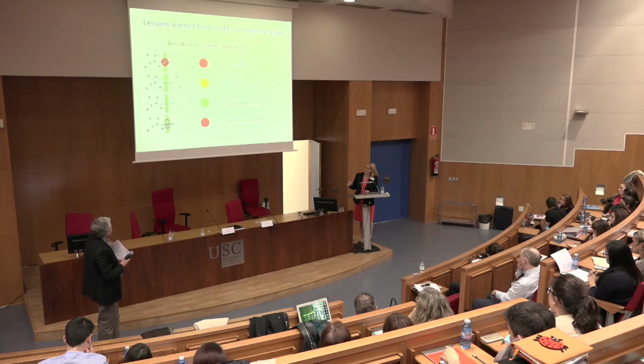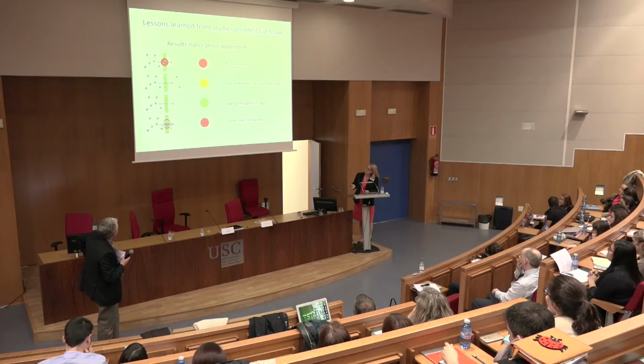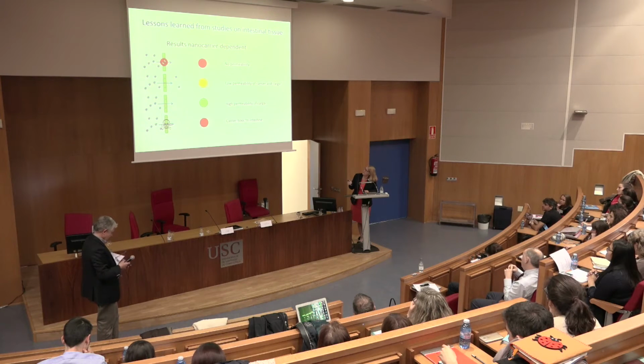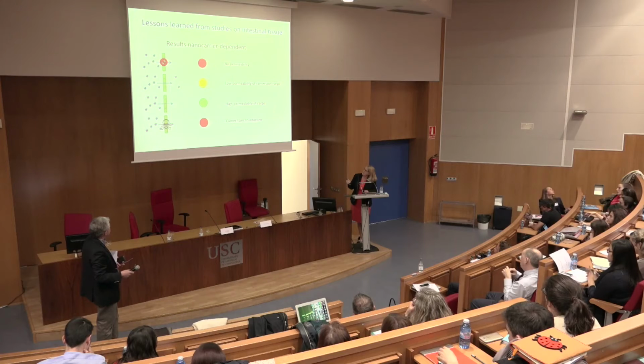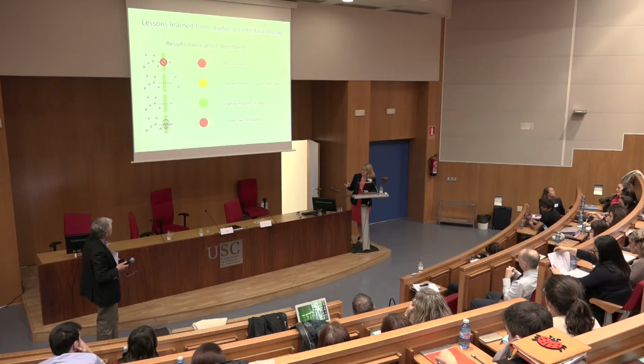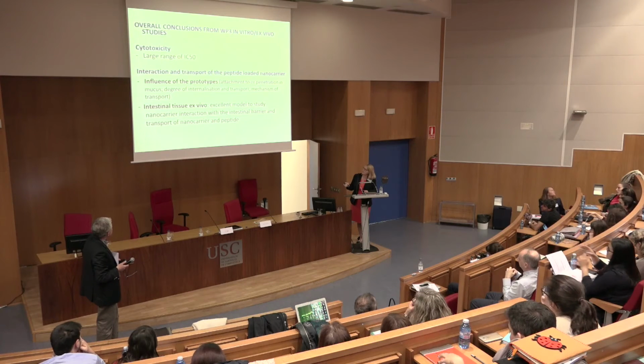And the conclusion of the testing of about 8 to 10 prototypes was that some prototypes did not permeabilize. Some prototypes had low permeability of the carrier and the cargo. Some prototypes had high permeability of the cargo. And some prototypes were cytotoxic to the intestine.